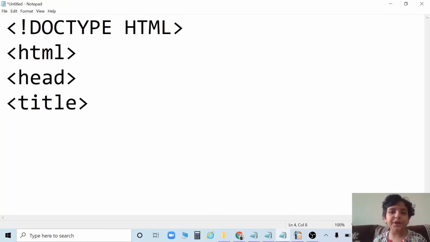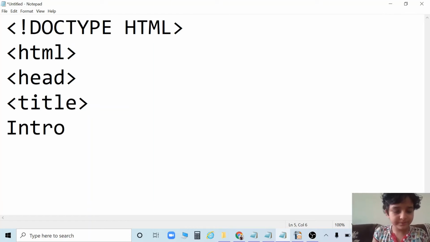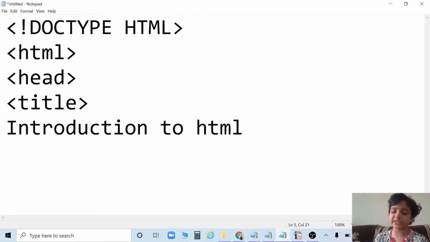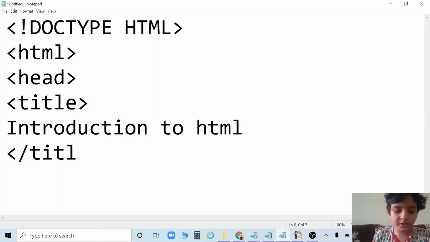Now we are going to give the title a name, so you can put any name. So I am going to put Introduction to HTML. Now you have to mirror image. If we open the title last, then we have to close it first. So for closing it, we just put a slash, title.